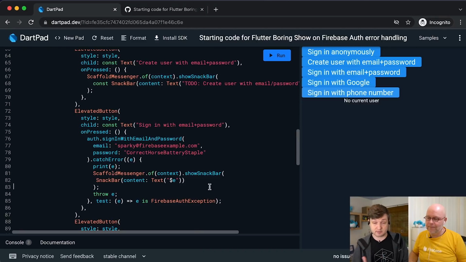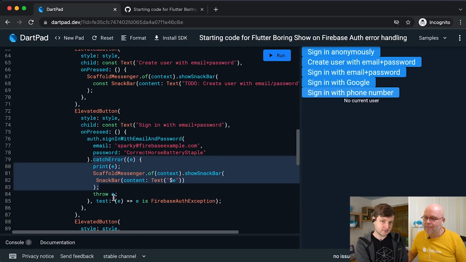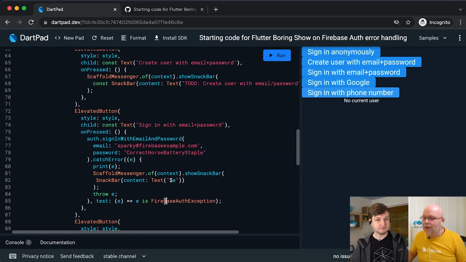But we're talking about error handling here, and we've got this checked exception for only trying to catch the Firebase Auth exceptions. And Puff, where were we going with this next? We wanted to handle it properly, right? We did, yeah. So remember, we were signing in with email and password, but the user doesn't exist yet, so we're getting an error, right? And initially we didn't know what happened because we didn't handle errors. Then we added a catch error, and we started showing it in the snack bar, which is awesome. But then we said, I only want to catch Firebase errors so that I can show the message. Right?